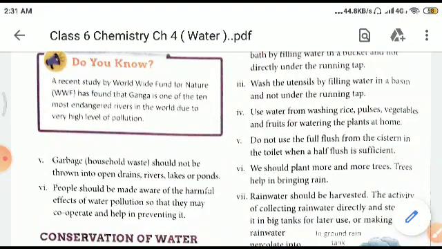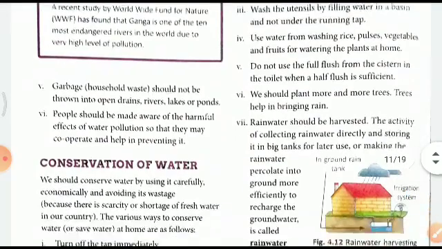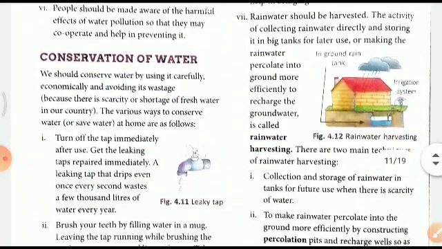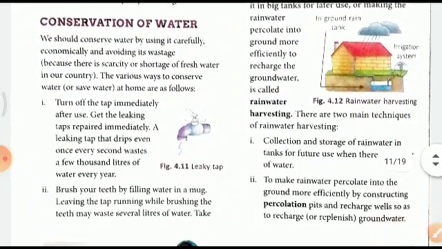Do not use full flush from the cistern in the toilet. We should plant more and more trees. Rainwater should be harvested. The activity of collecting rainwater directly and storing it in big tanks for later use, or making the rainwater percolate into the ground more efficiently, is called rainwater harvesting, right? Which is generally becoming mandatory in all buildings.